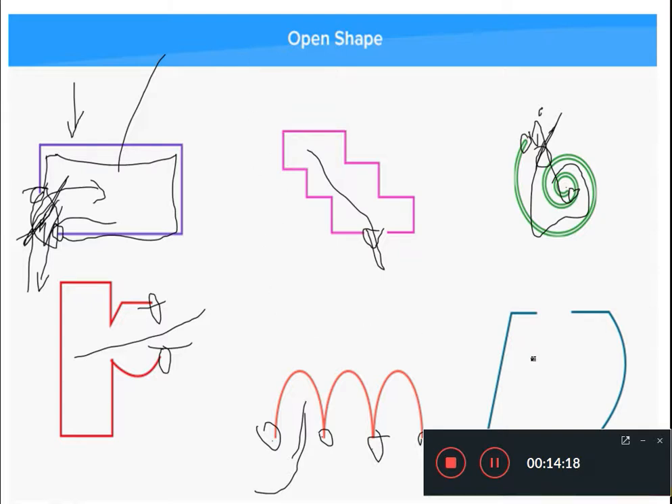Here you can see this is one point, this is another point, it may be the starting point or it may be the ending point. This starting point and ending point do not meet over here, that's why this space is created and anybody can go inside and anybody can come outside. That's why this kind of shape has been classified as an open shape. So we will take more examples of the open shape.